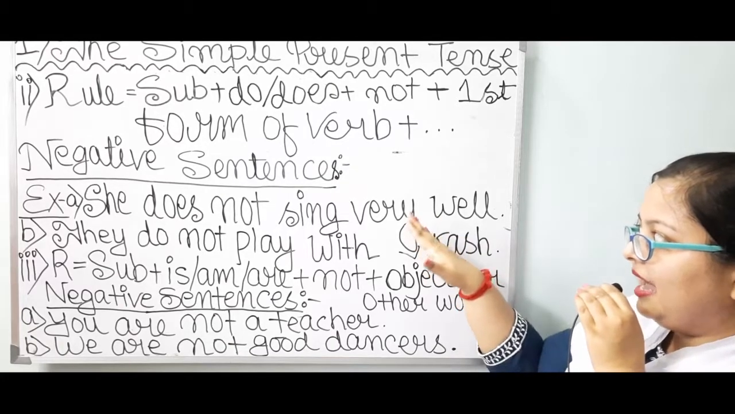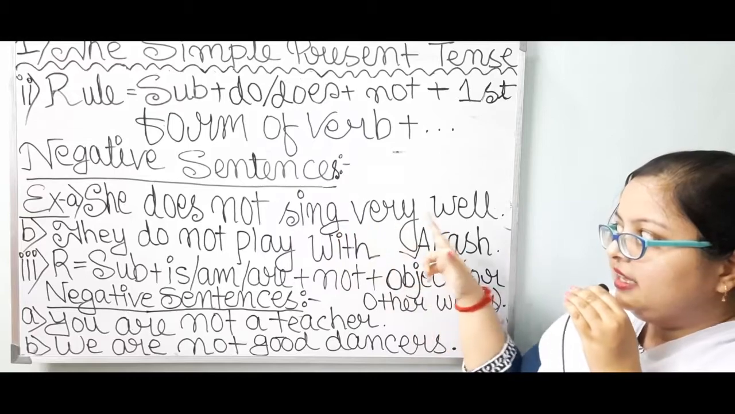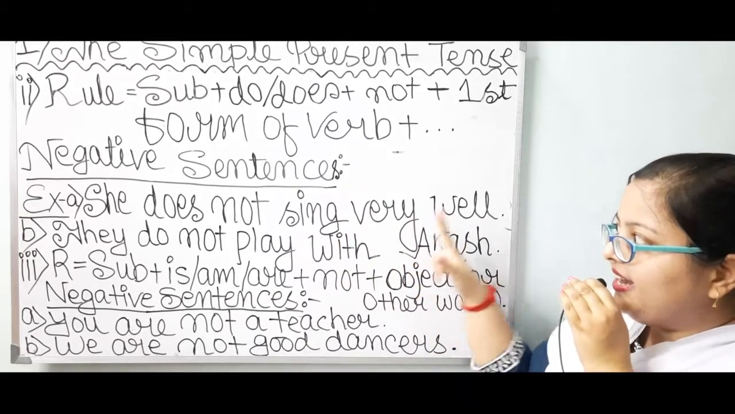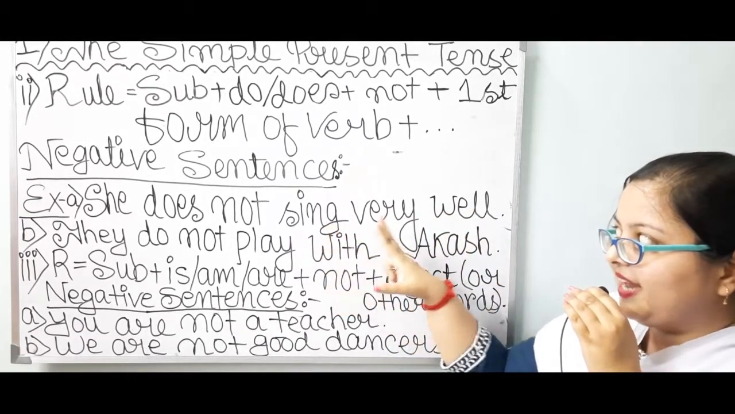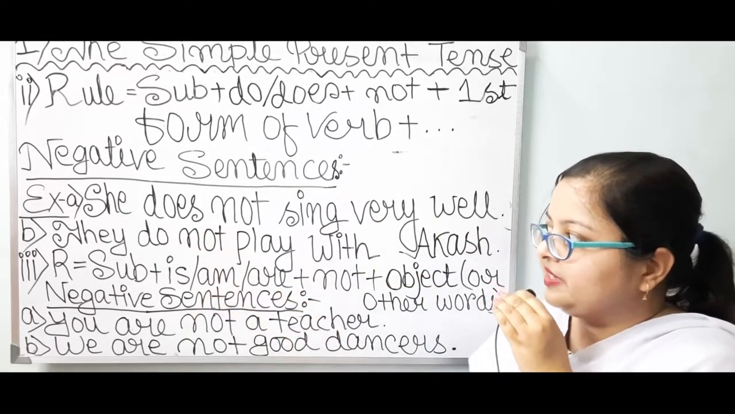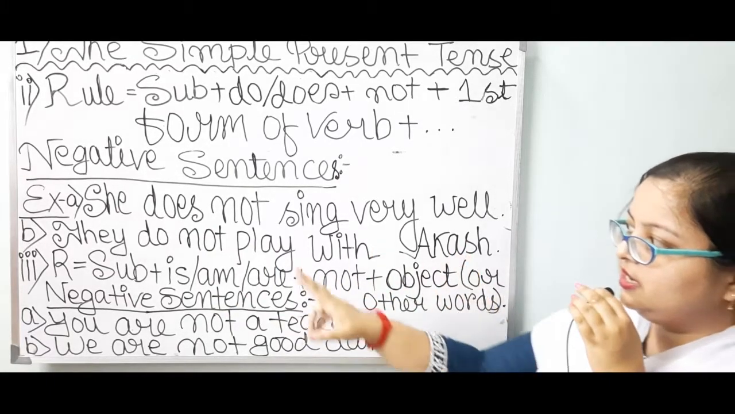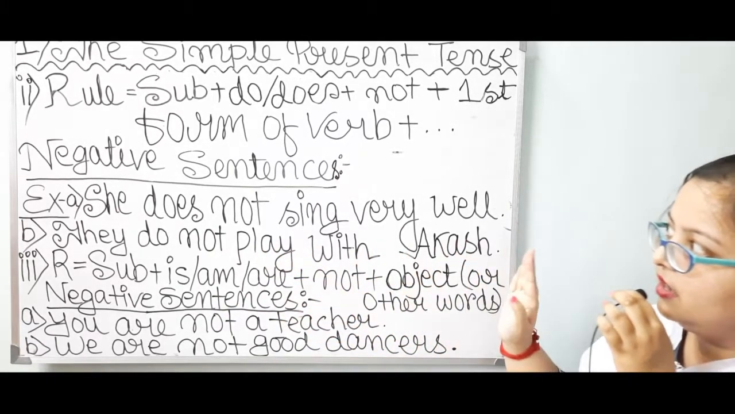So, over here, I am joining very well. She does not sing, then I have added very well. She does not sing very well. Full stop. Next, number B. They do not play with Akash.